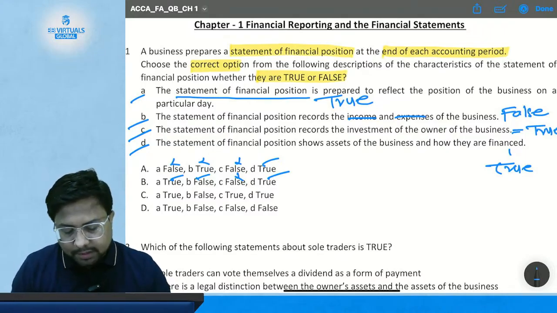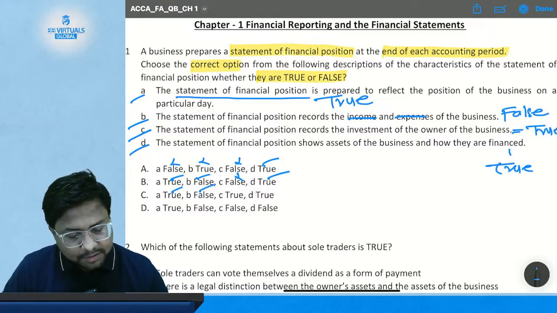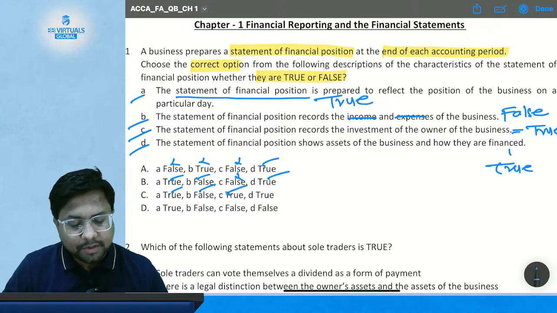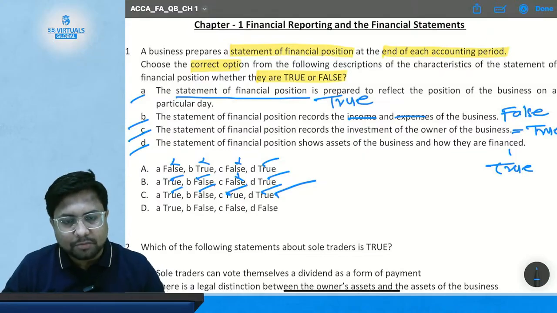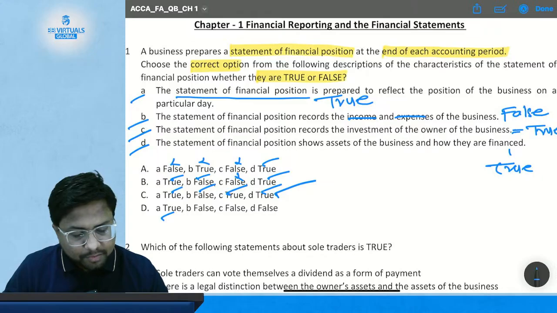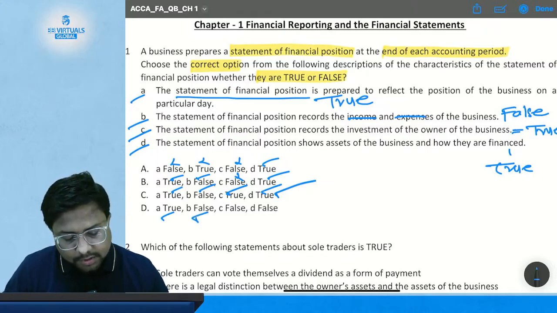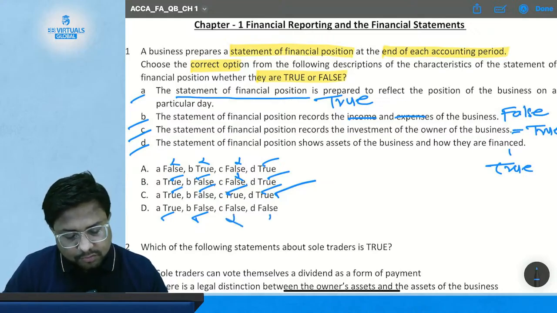Then comes option number C. Statement A, true, true. Statement B, false, false. Statement C, true, true. Statement number D, true, true. Okay, so this option has all the correct answers. Now also check option number D. Statement A, true, true. Statement number B, false, correct. Statement number C, true, this shows false, so not correct. Statement number D, true, this shows false, so not correct.